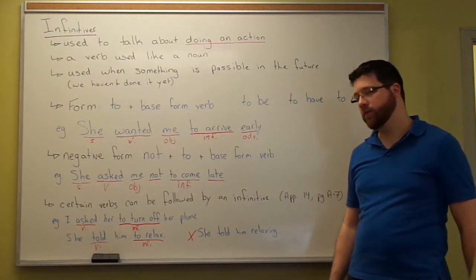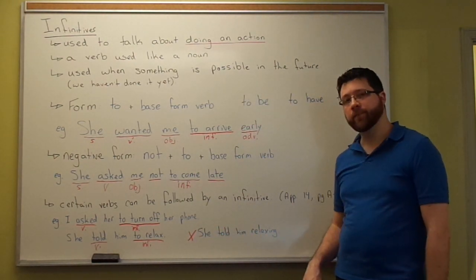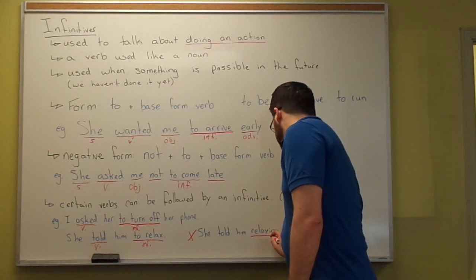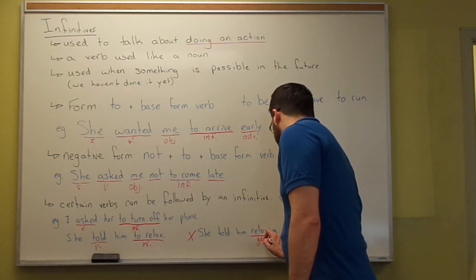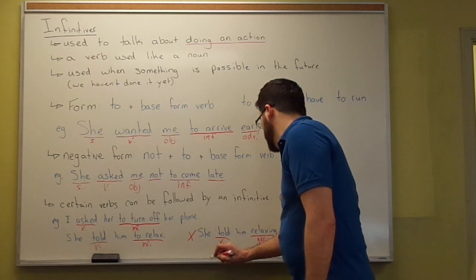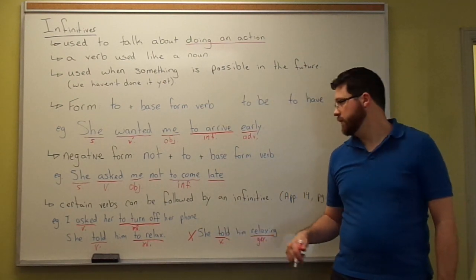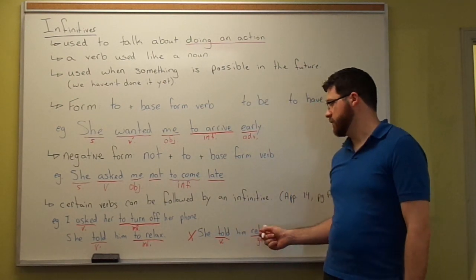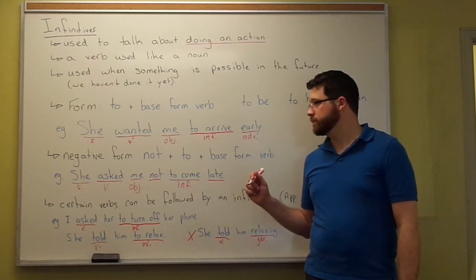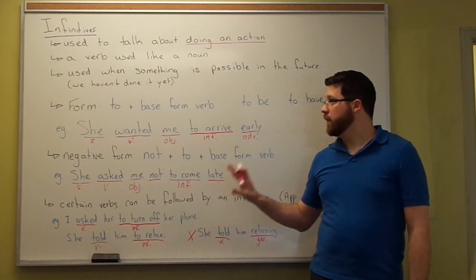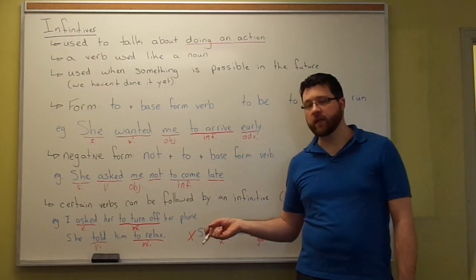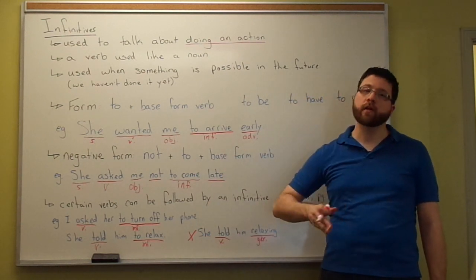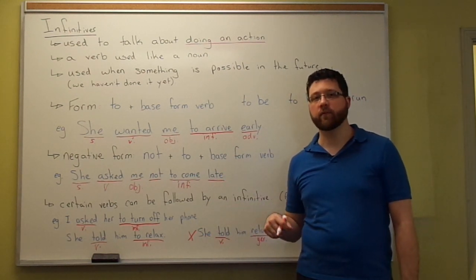We cannot use the gerund here. The gerund is not correct. We can only put the infinitive after the verb. Okay. So that's the beginning of infinitives. Next, we'll look at a few different uses of infinitives.